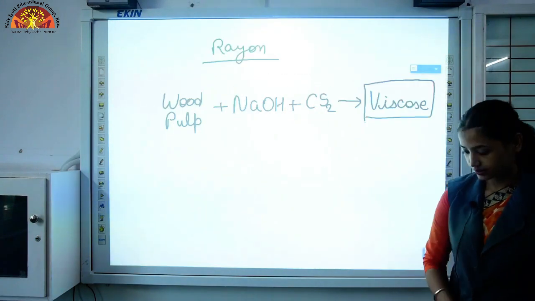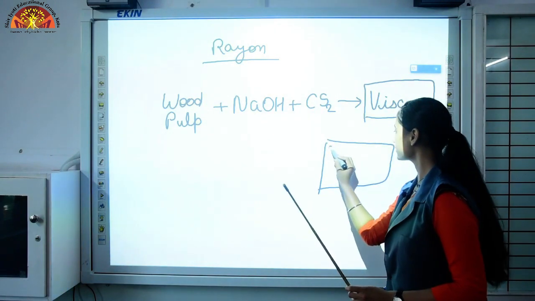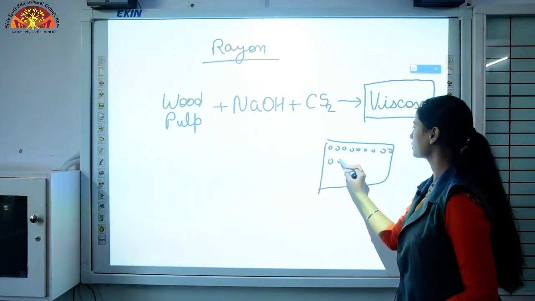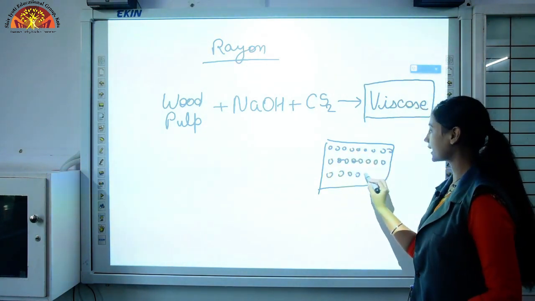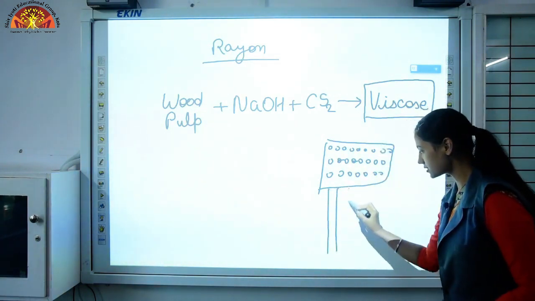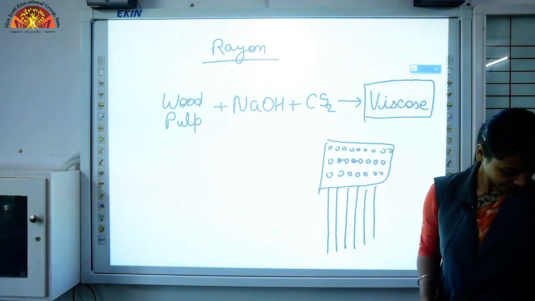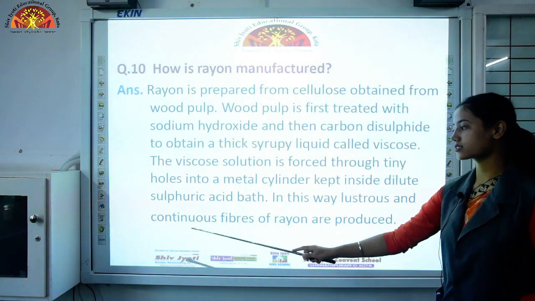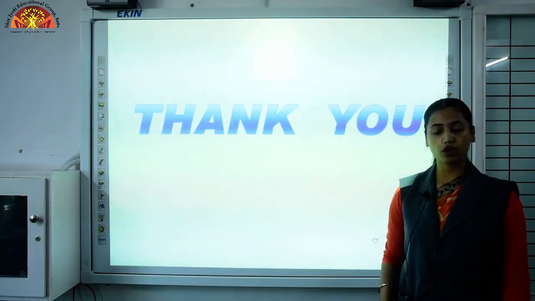Then we pass this viscose solution through, let's say this is a sheet having tiny holes. So when we pass this viscose solution through these tiny holes, what will you get? Long threads of fibers. Okay. So in this way, lustrous and continuous fibers of rayon are produced. So that was all about the chapter.